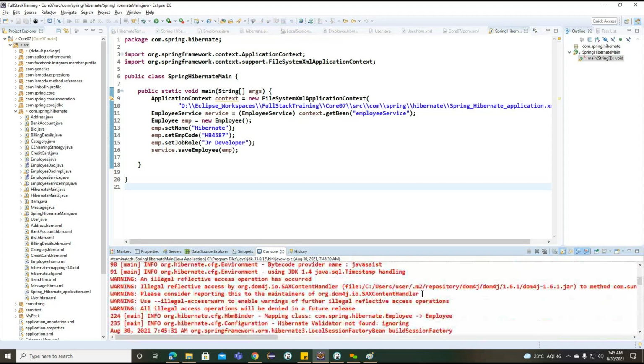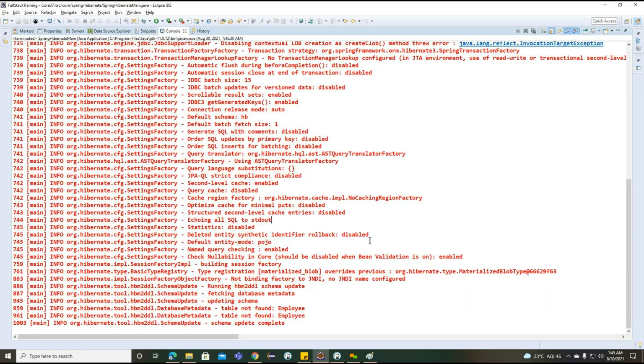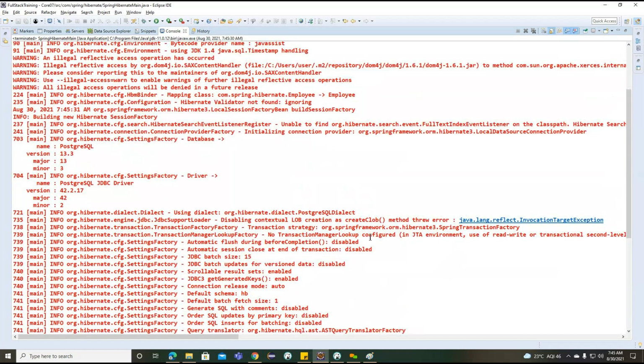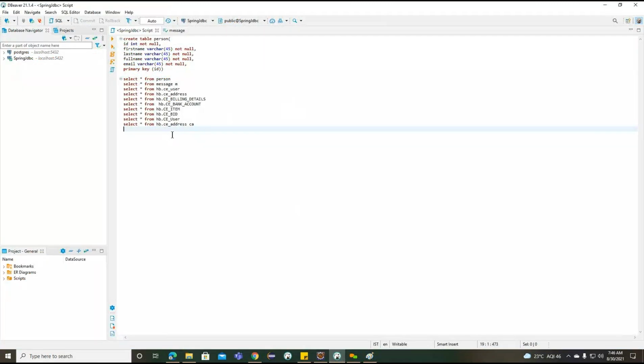Okay, if you observe, we are not getting any exceptions here. But now, what you are wondering is whether this particular record is saved into the database or not. To understand this database information, first we need to find out if there is any exception in our console. There is no exception in our console. All are just information. Table not found employee, table not found employee. Getting the point. Schema update complete. Now what happened here?